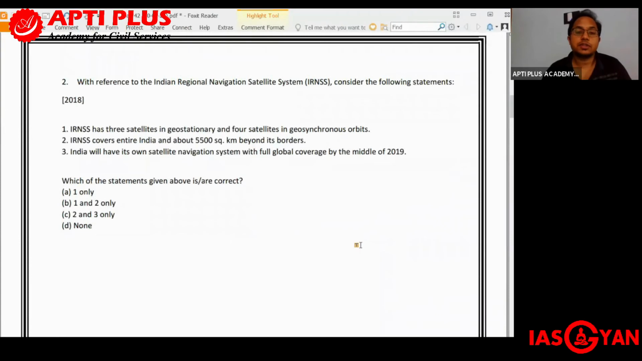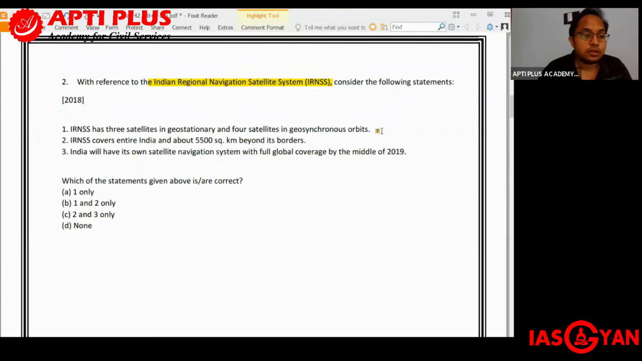Moving on to the second question, and this question has also been taken from 2018 prelims. The question is asking, with reference to the Indian Regional Navigation Satellite System or IRNSS, consider the following statements. Number 1, IRNSS has 3 satellites in geostationary and 4 satellites in geosynchronous orbits. Second statement is saying that IRNSS covers entire India and about 5,500 square kilometers beyond its border.